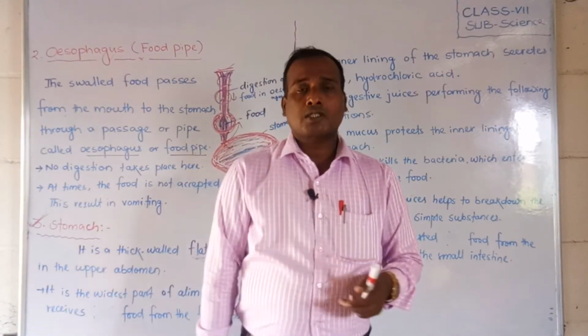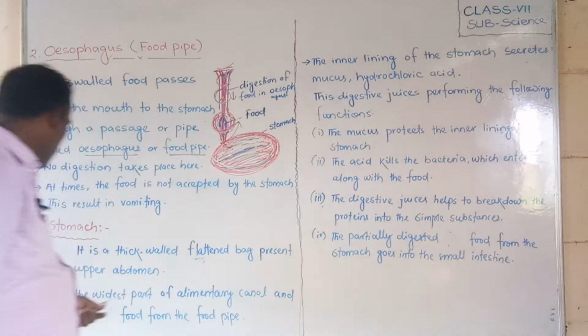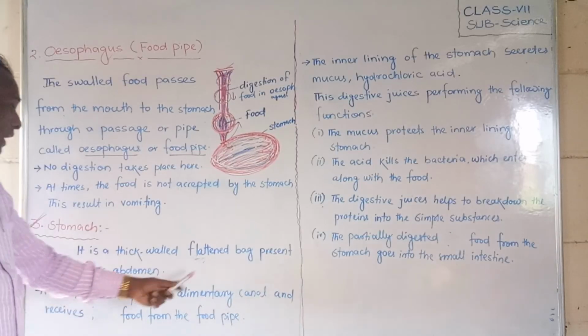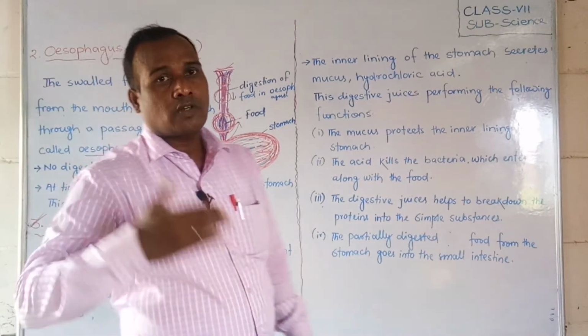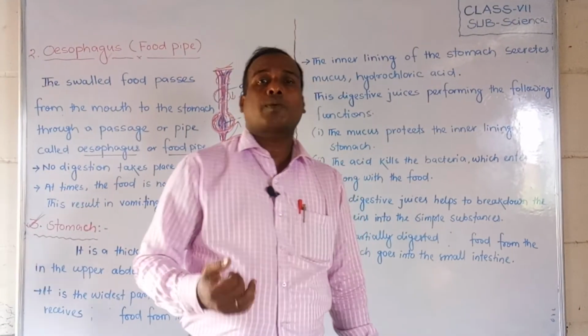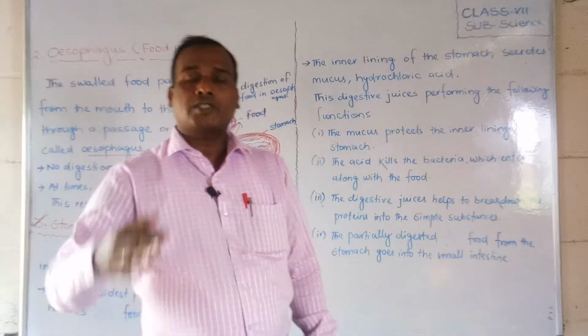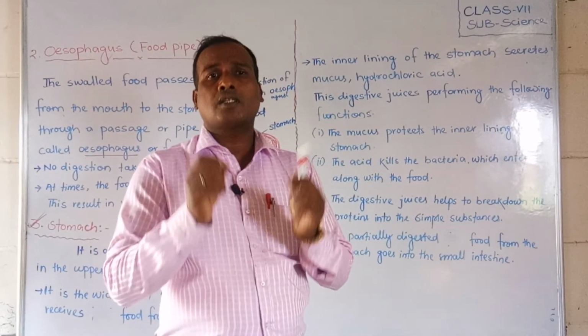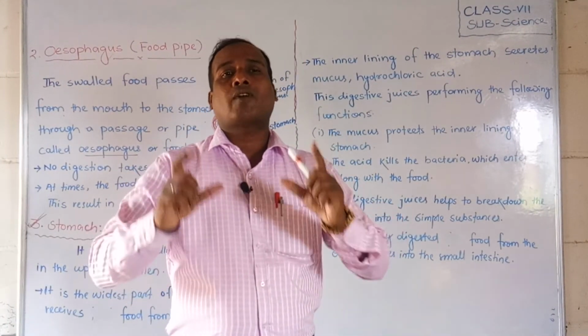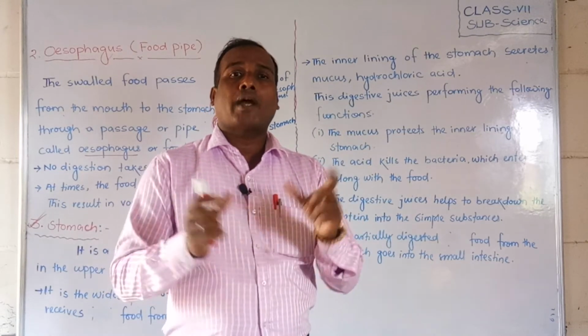Okay, so now let us discuss what the stomach is. It is the widest part of the alimentary canal, and it receives the food from the food pipe. It is the widest if you compare it to the mouth, esophagus, small intestine, large intestine, rectum and anus. This stomach is the widest, very wide.